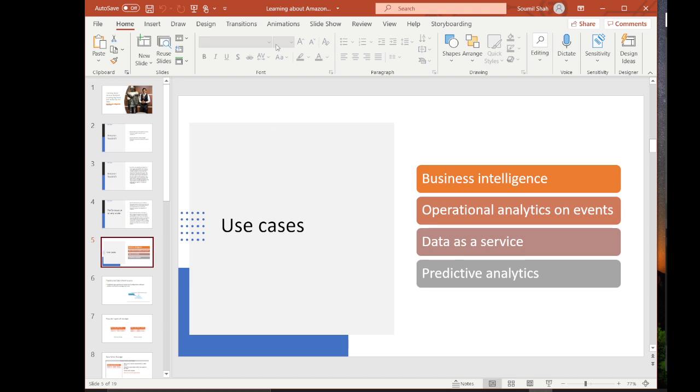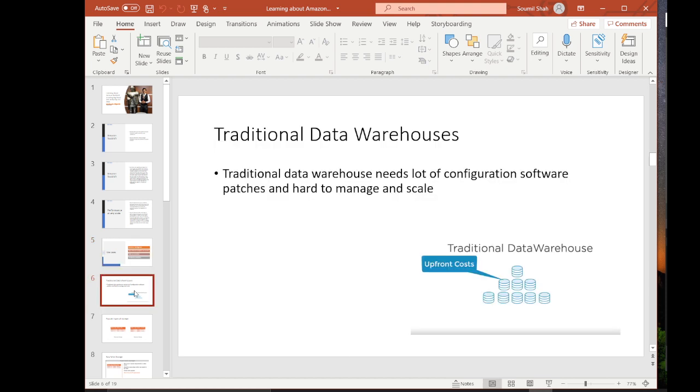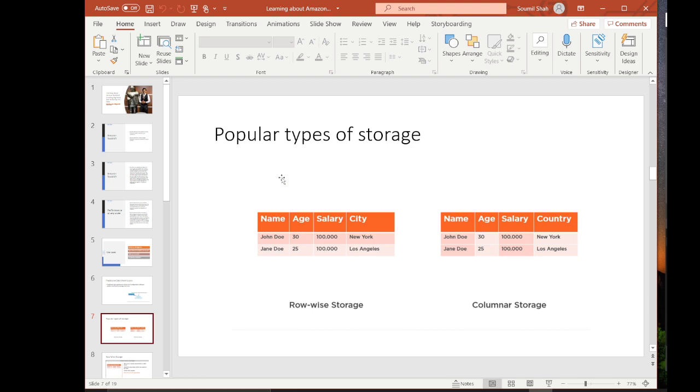Use cases of Redshift might be BI tools, operational analytics or events, data as a service, predictive analytics, and much more. This is a traditional database. As you can see, it's pretty hard to scale. You have to maintain the underlying infrastructure, and you don't want to do all that, right? People are moving to cloud. That's the advantage of Redshift.